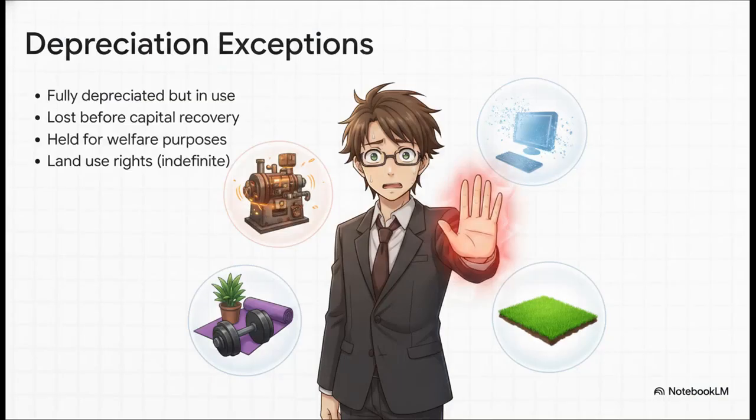Speaking of depreciation, the core matching principle dictates we allocate the asset's cost over its useful life. However, under VAS, there are a few strict exceptions where we do not charge depreciation to manufacturing costs. Mark these down. If an asset is fully depreciated but still running, you stop depreciating. If an asset is lost or destroyed, you write it off entirely. You don't keep depreciating it. Assets used purely for employee welfare, like a company gym, do not hit production costs. And finally, land use rights with an indefinite term are never depreciated because land, theoretically, never loses its economic value.